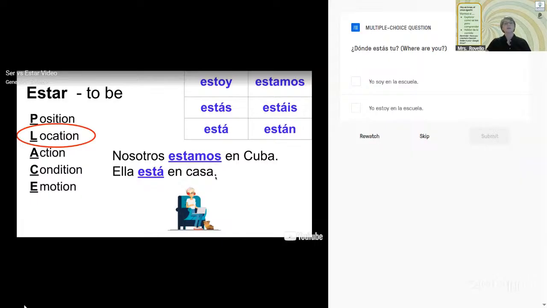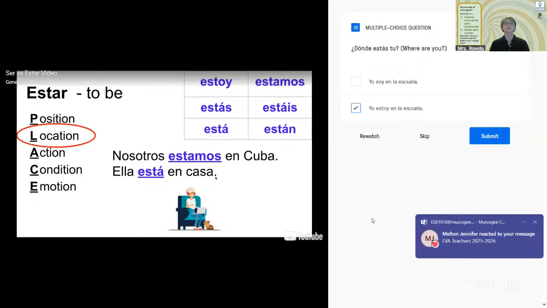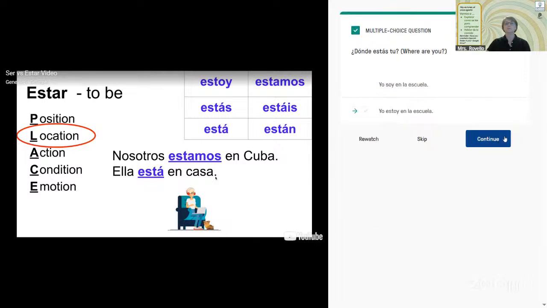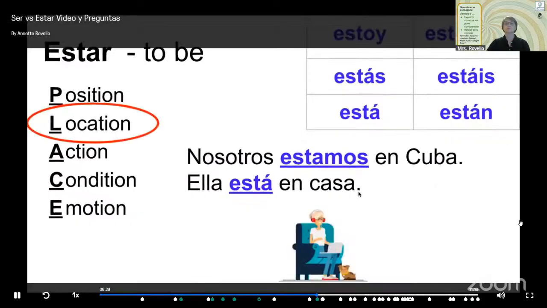All right. So if you take a look at the screen, if we're talking about location, we need to use a form of estar. So if you said B, you're correct. Yo estoy en la escuela, or in your case, yo estoy en mi casa, right? I'm in my house. Where are you? So when we talk about location, we have to use estar. Okay. All right. Let's keep going.